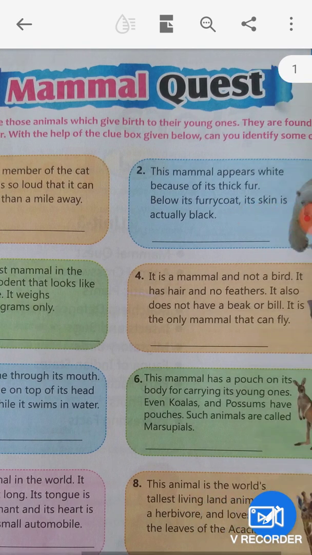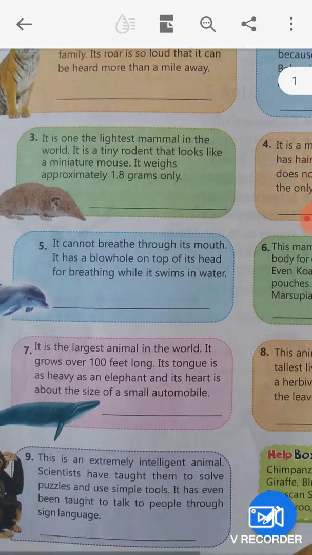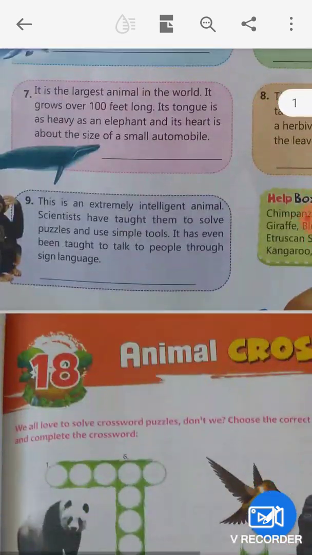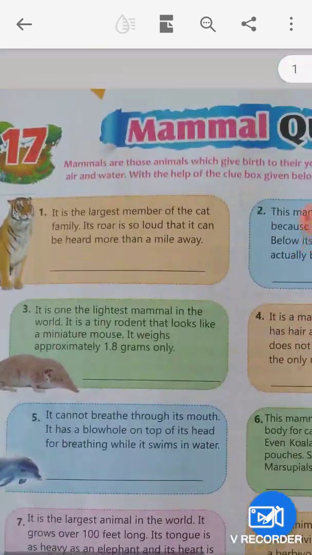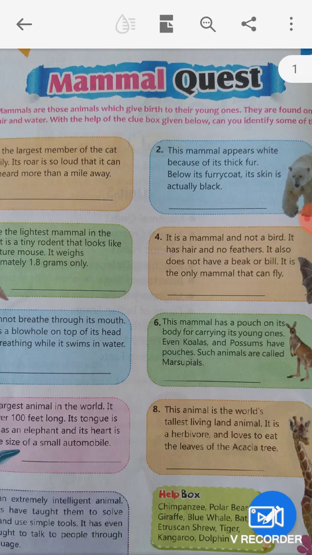With the help of the clue box given below, can you identify some of them? Okay. So here there are many types of mammals. Okay, so this is your responsibility guys. We have told you about the mammals. Okay, next thing,